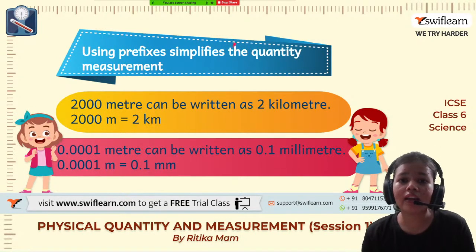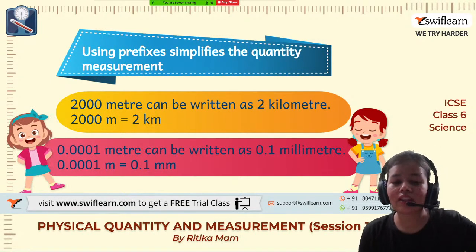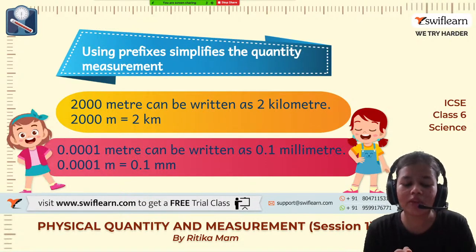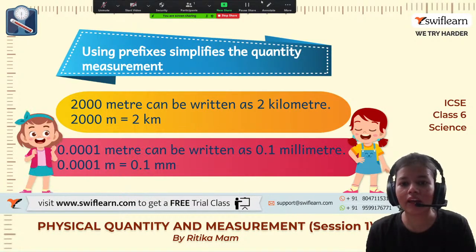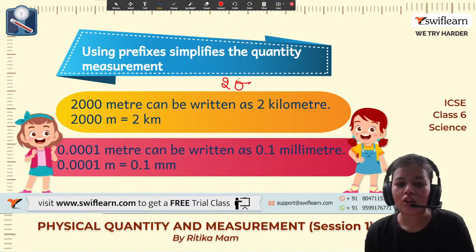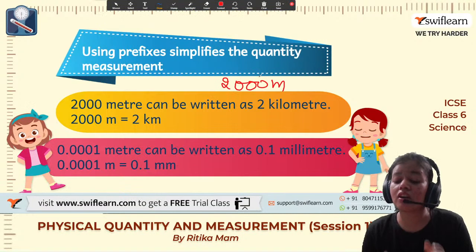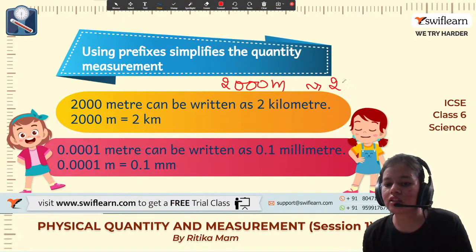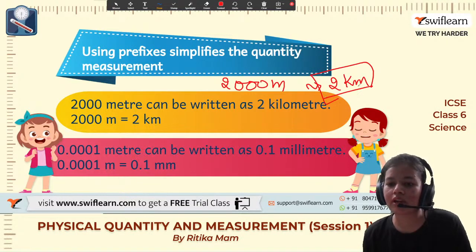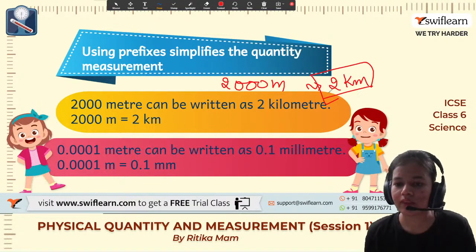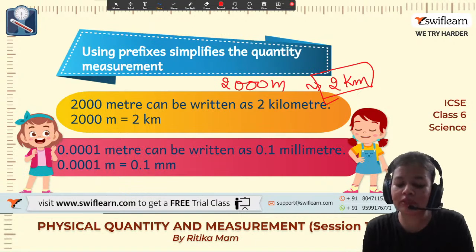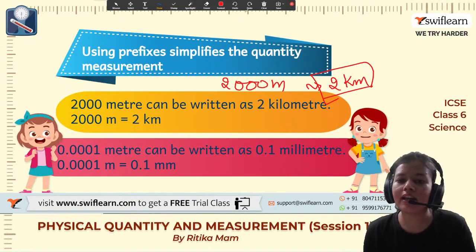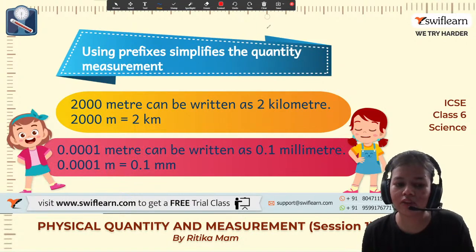Rather than taking a long length and measuring it in meter, I'll just measure it in kilometer. I can measure it as 2000 meter, which is a great quantity, but I'll just convert it into kilometer and it becomes just 2 kilometer. So for simplification, we are converting it according to the length or any other unit that we need.